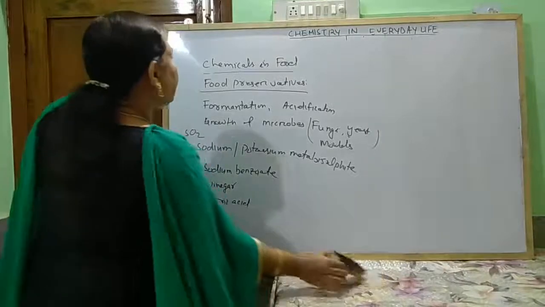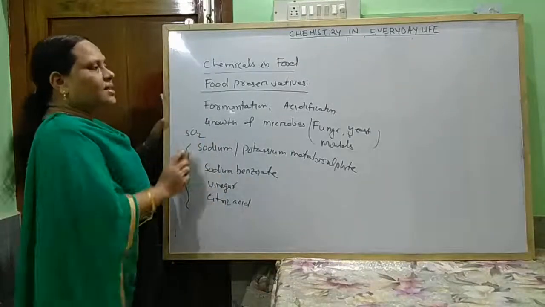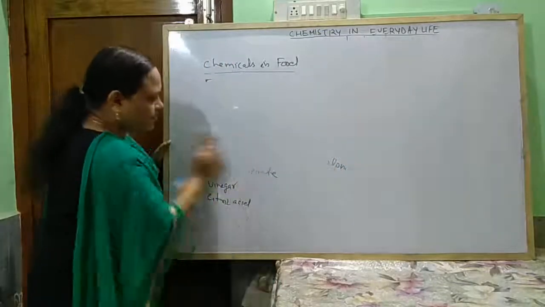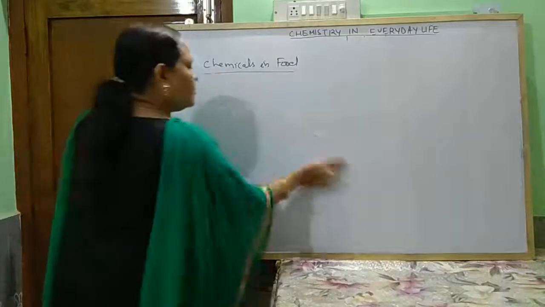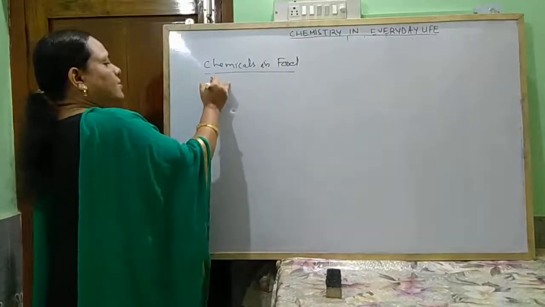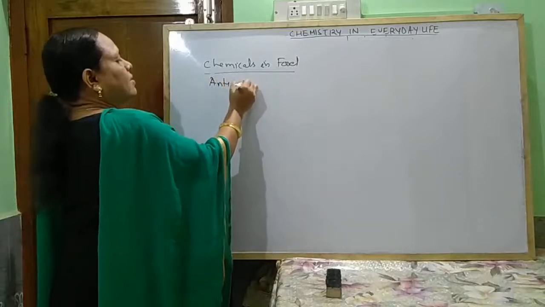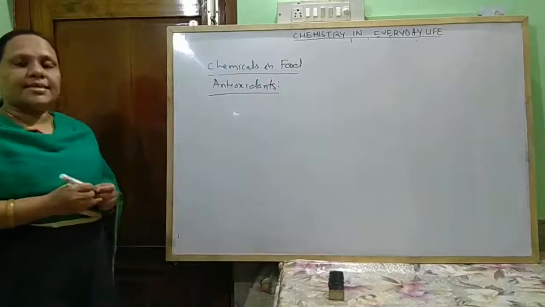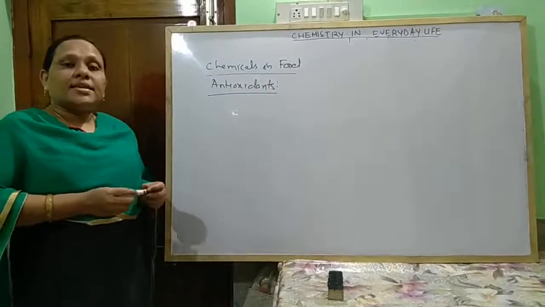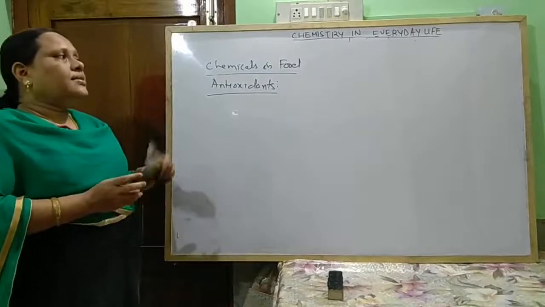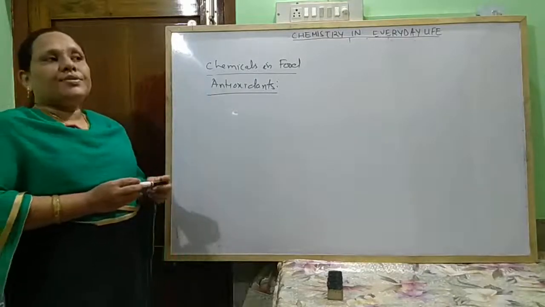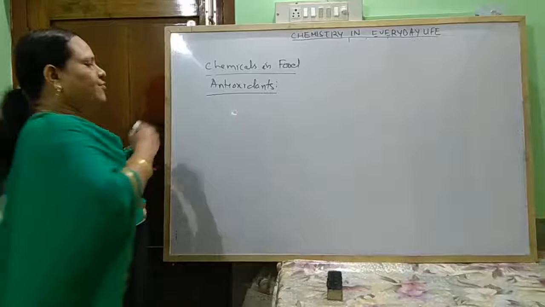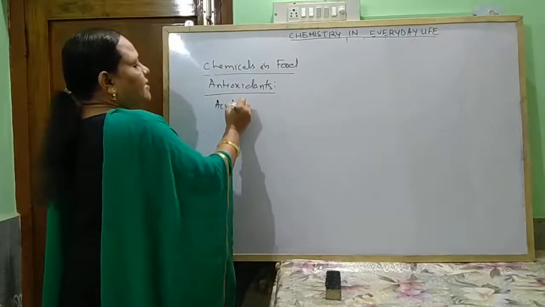Next come to another type of chemicals that are used in food, known as antioxidants. Antioxidants are chemicals used to check the oxidation of food.